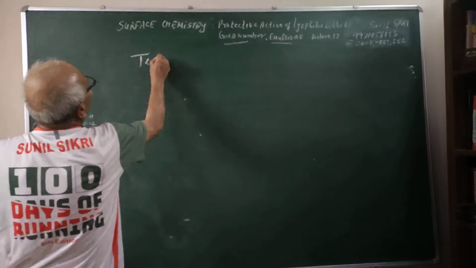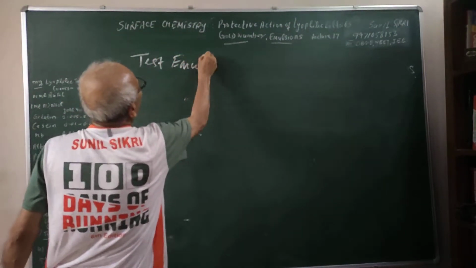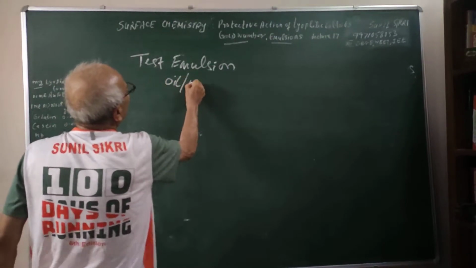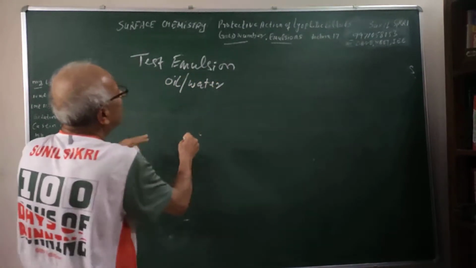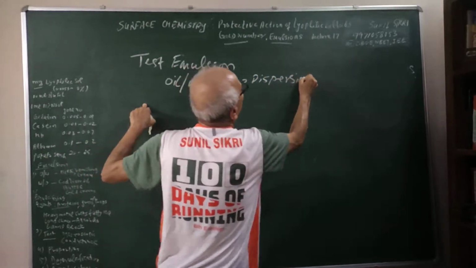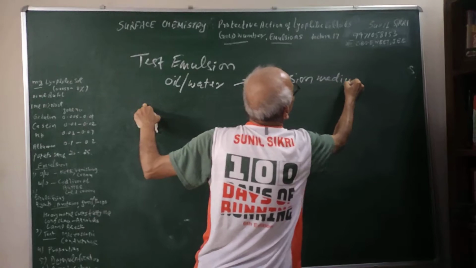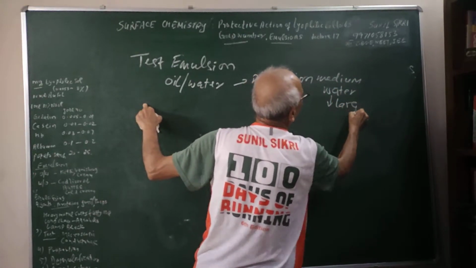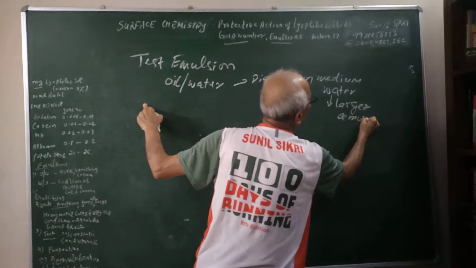How will you test whether an emulsion is water in oil? Suppose I am saying oil in water. How will you test that it is oil in water? The dispersion medium is water here, and it is present in larger amount. Take milk, for example.